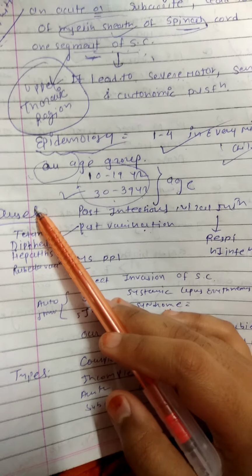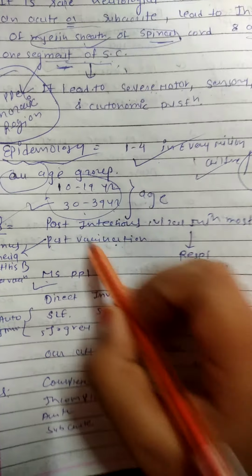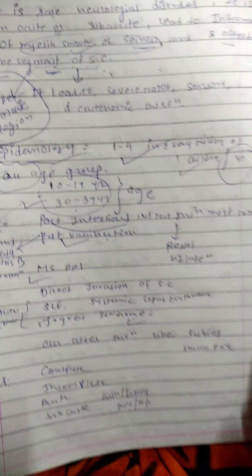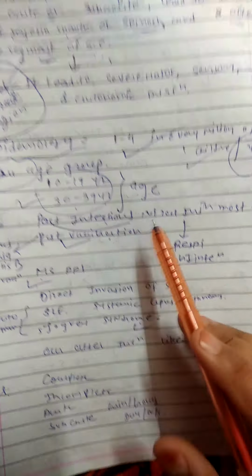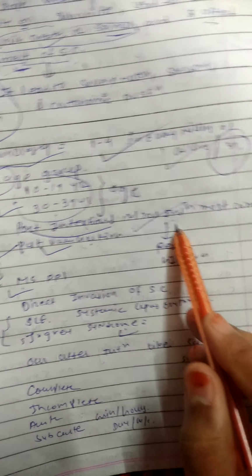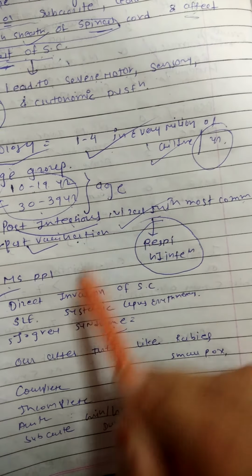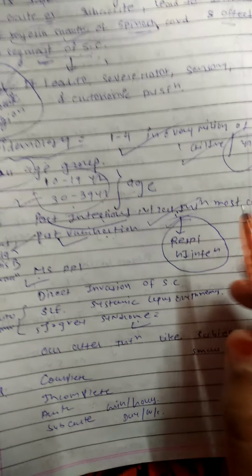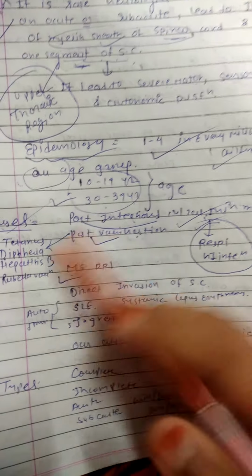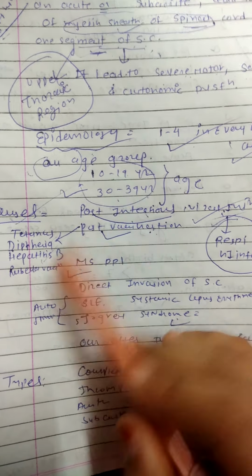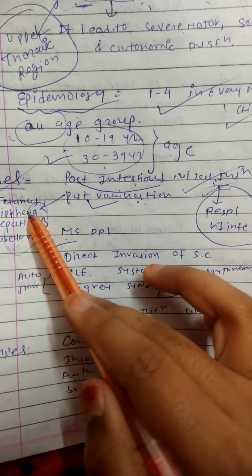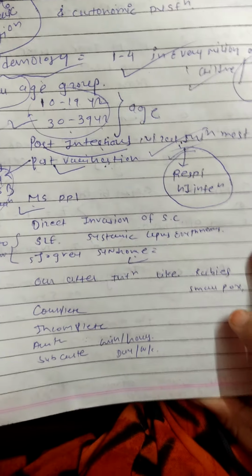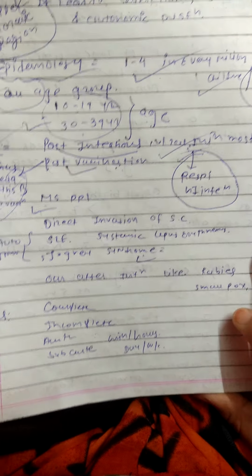Now we talk about its etiology, or we can say its causes. The most common cause is post-infectious, and the second is post-vaccination. In post-infections, viral infection is very common, like respiratory and GI infections from a virus. Second, post-vaccination, with tetanus, diphtheria, hepatitis B, and rubella vaccines. After this type of vaccination, for some reason the myelin sheath of the spinal cord gets affected, and it produces transverse myelitis.